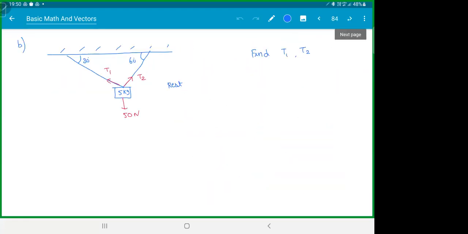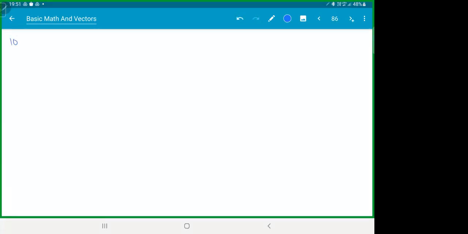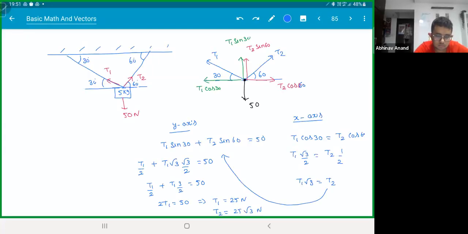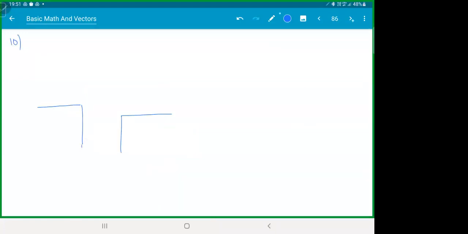Let's see a similar one, but a little different model. So can you go back for a minute? Thank you. So here we have these things, and we have a sphere like this. The sphere got stuck like this. Okay. So this corner, now there is a force like this, N2, which is passing through the center.